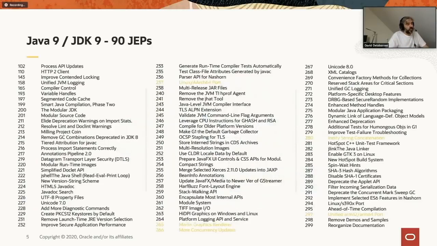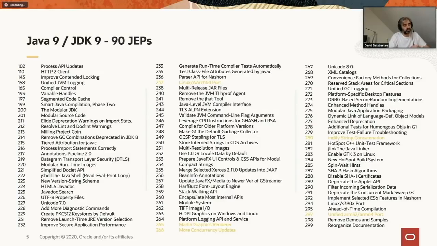So this is a pretty busy slide. I'm not going to spend time on this slide. This slide basically lists all the features that were added in Java 9. And Java 9 was a special release in the sense that it was the latest large release of Java. And there's a big issue with that. Every 2 to 3 years, we were releasing one Java version with a bunch of features. So when it comes to adopting those features, it was very difficult because the developers basically had all of a sudden access to a bunch of features. So getting familiar with those features was very difficult.